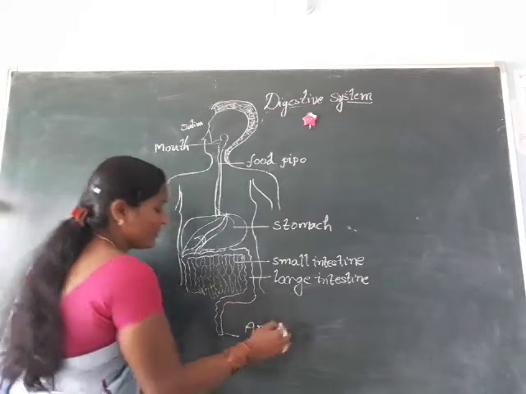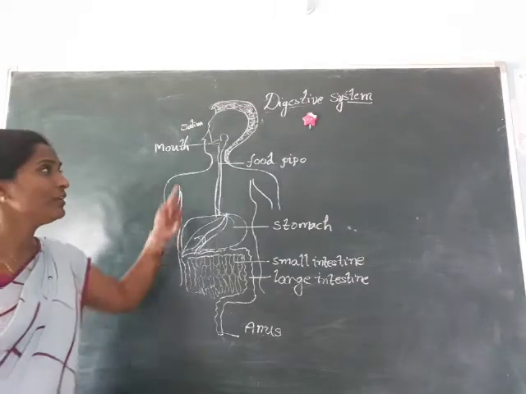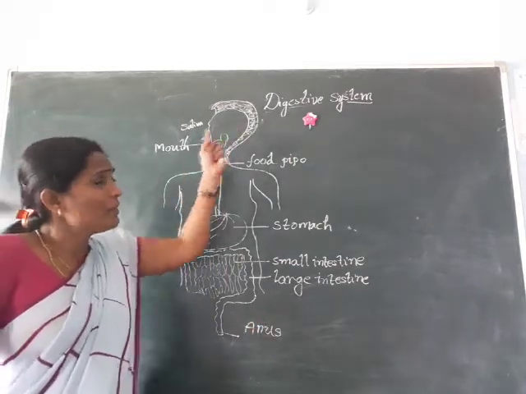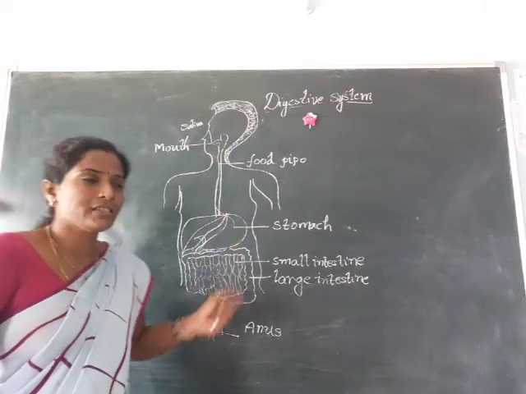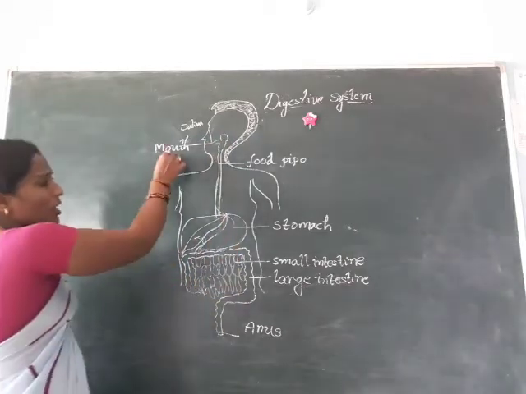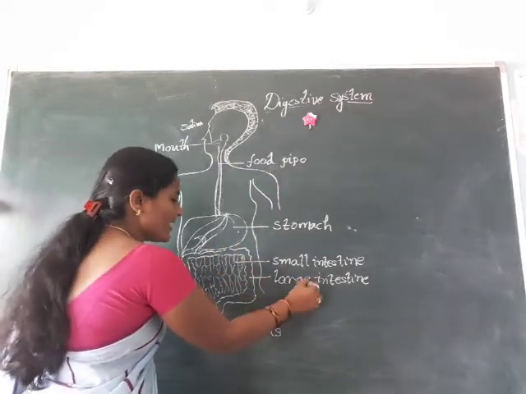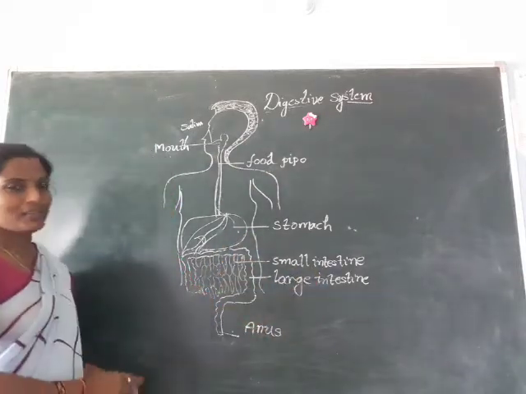Anus. This is the process of digestion. Okay, children, these are the main parts in the digestive system. What are the main parts? Mouth, food pipe, stomach, small intestine, large intestine, and anus.